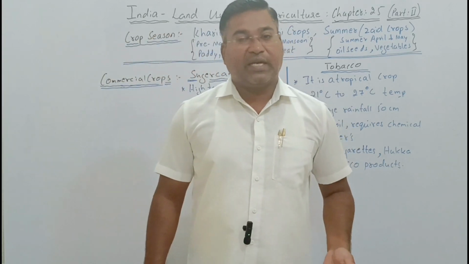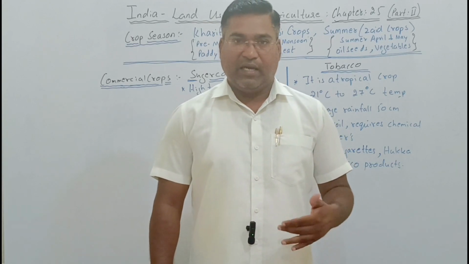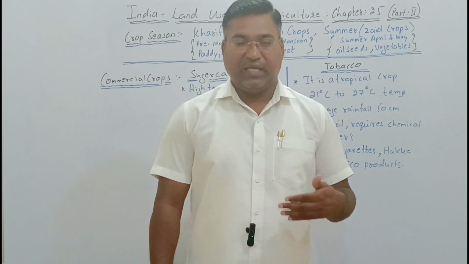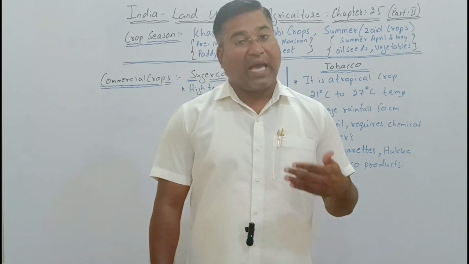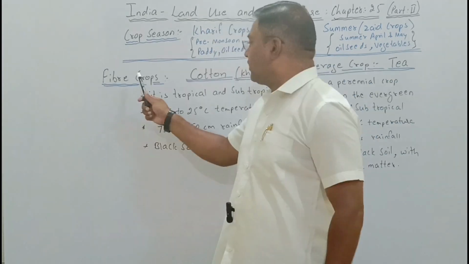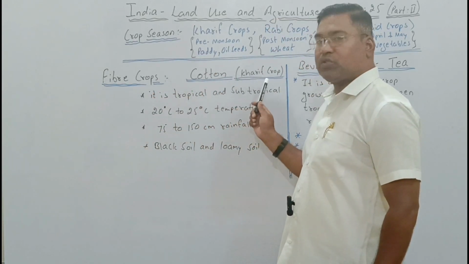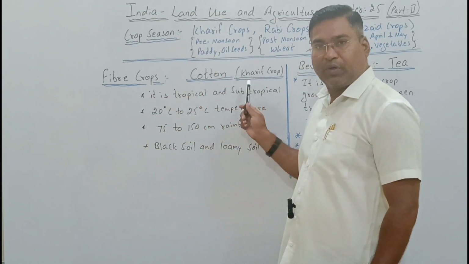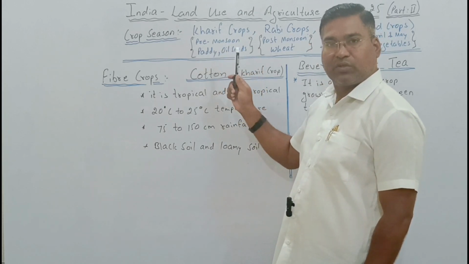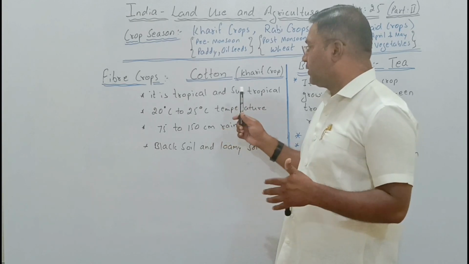So let us move to our next topic. It is regarding the fiber crop we will learn. In the fiber crop, there are cotton as well as jute. Let us see the characteristics of cotton, which is also known as a fiber crop. Cotton is also referred to as a kharif crop. Kharif crop, what we say, is pre-monsoon, because it is produced before the start of the monsoon.